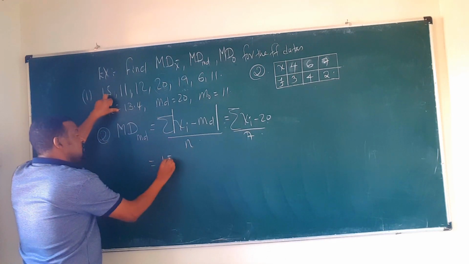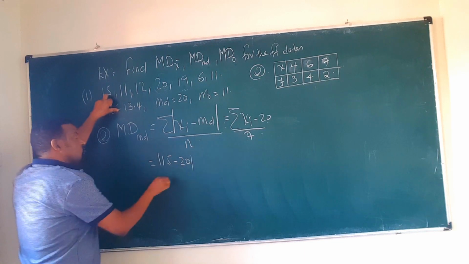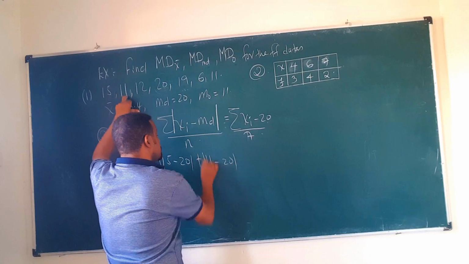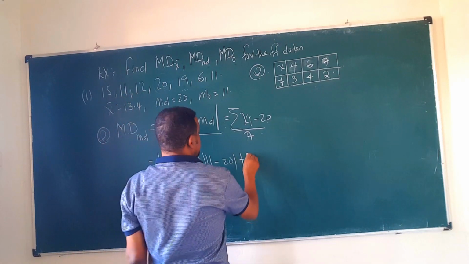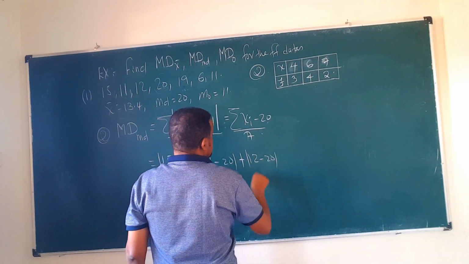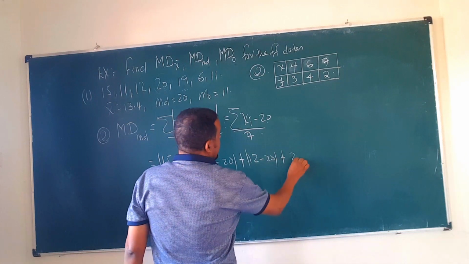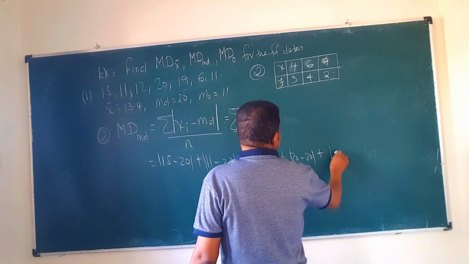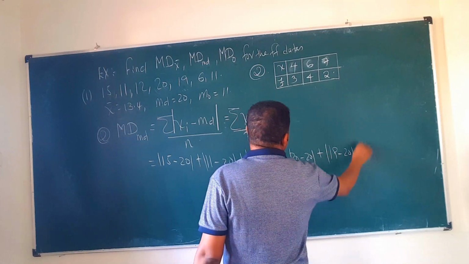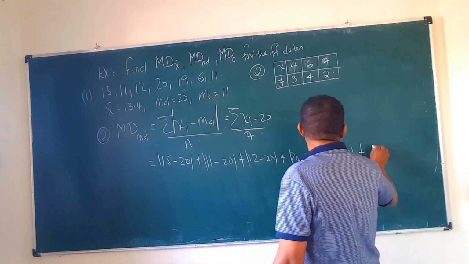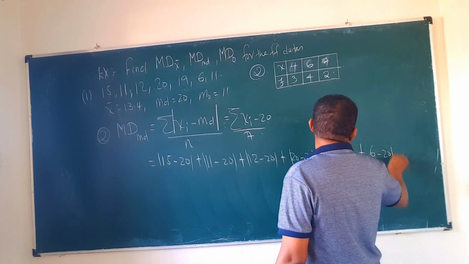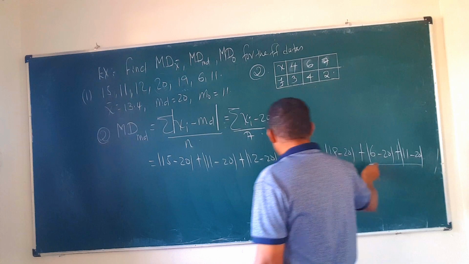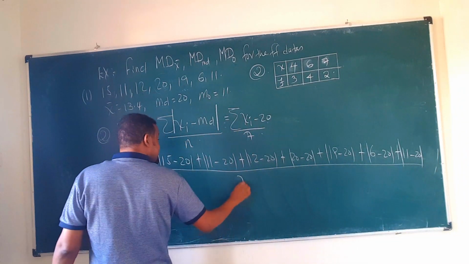So 15 minus 20 as absolute value plus 11 minus 20 as absolute value plus 12 minus 20 as absolute value plus 20 minus 20 as absolute value, that is 0, no problem. 19 minus 20 as absolute value, okay. 6 minus 20 under absolute value plus 11 minus 20 under absolute. Then divided by what? That's 7.